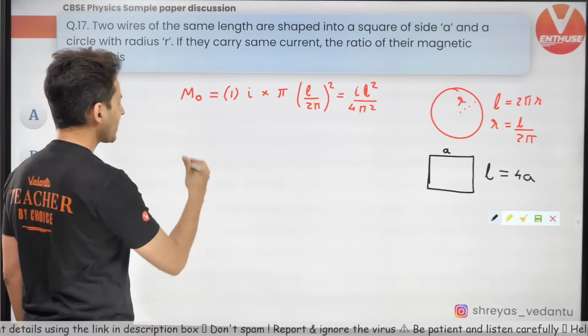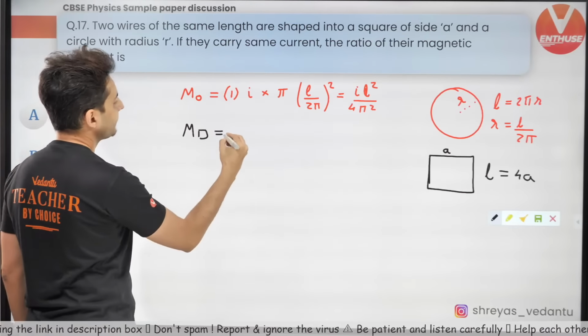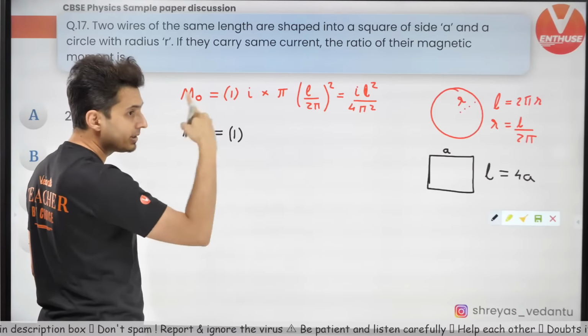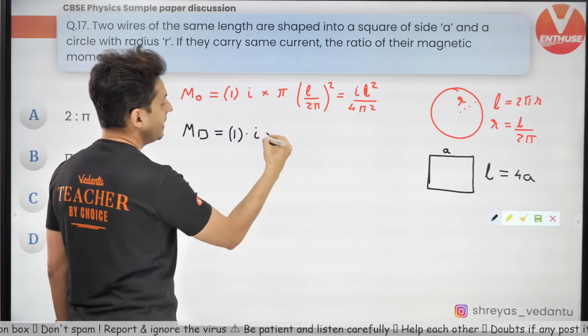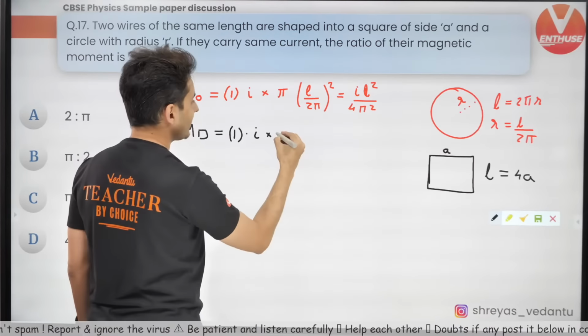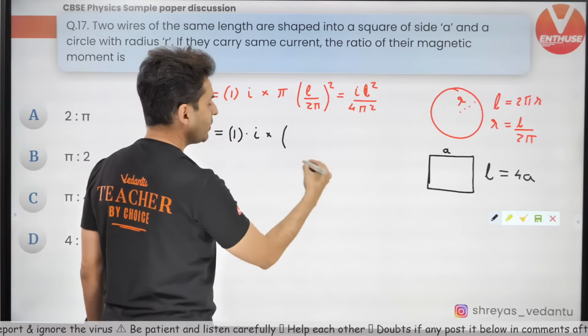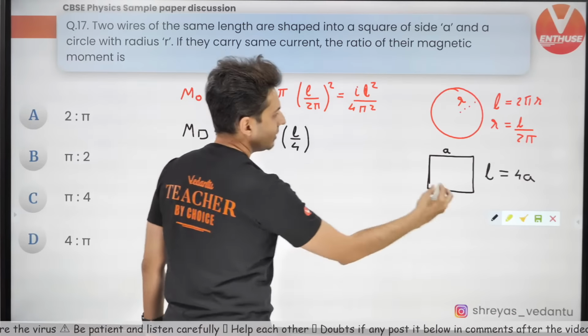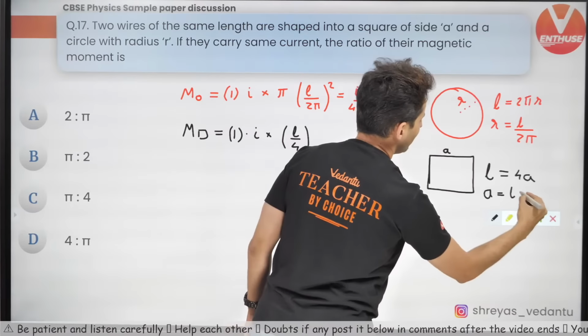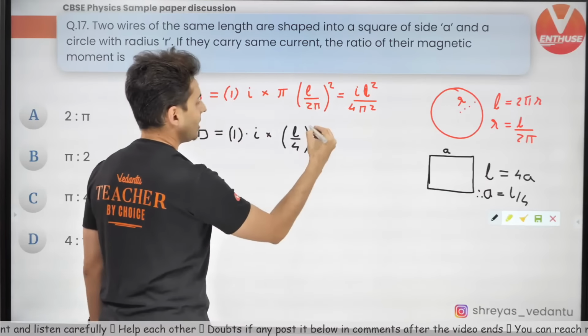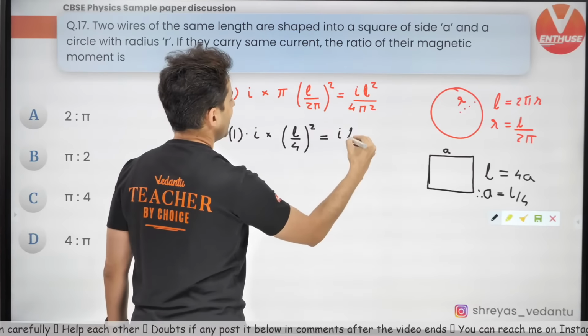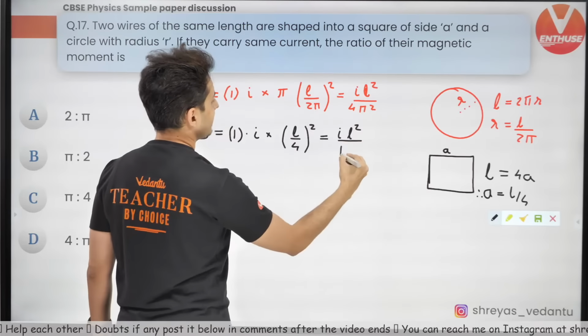Keep this in mind. What is the magnetic moment for that square? N is 1, number of turns is 1, current is I, into area. Area is A square, side square, and the side is L by 4. So L by 4 whole square gives I L square by 16.